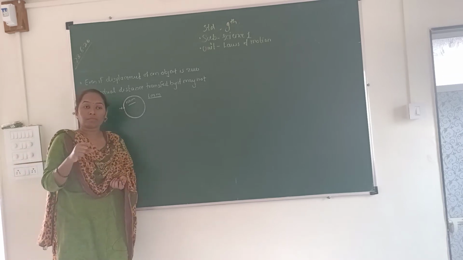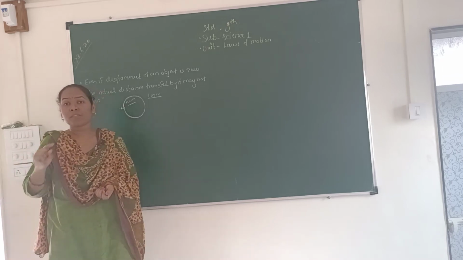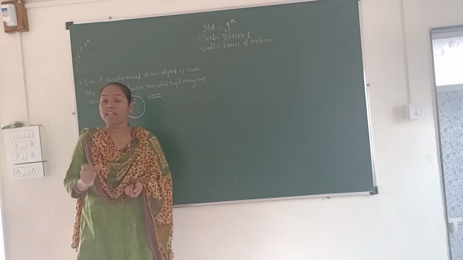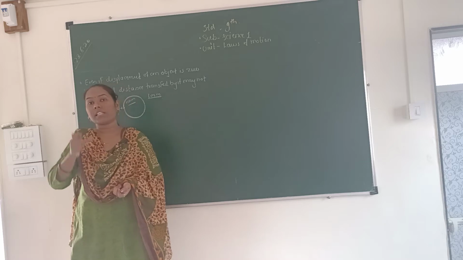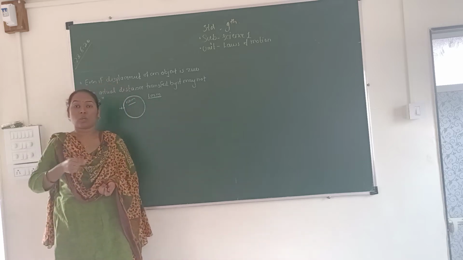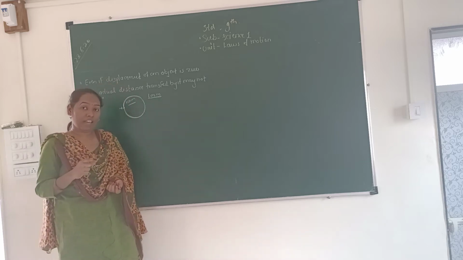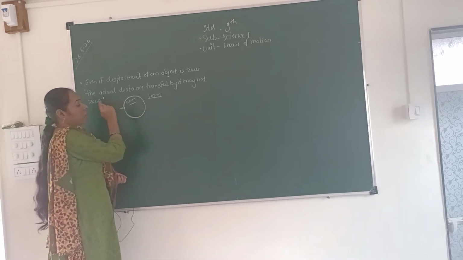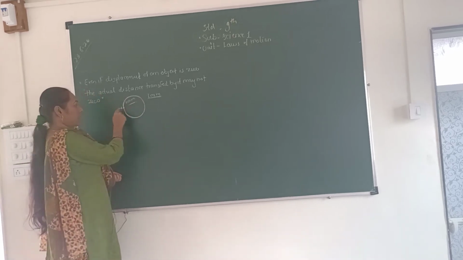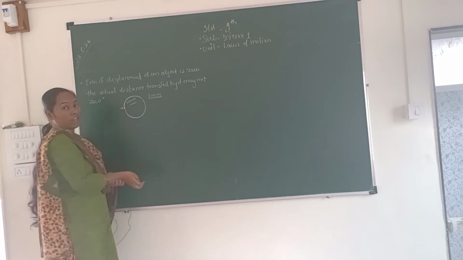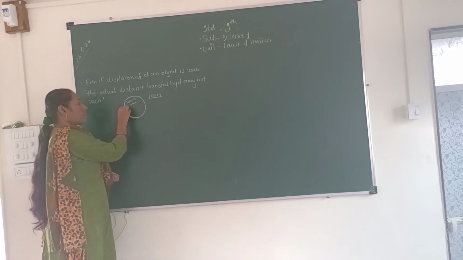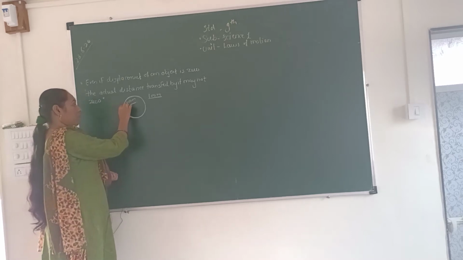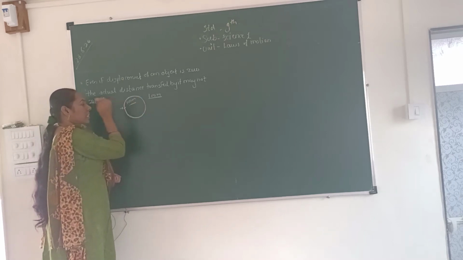How is it? When the person moves in a circular path, the distance covered is actually the length of that circular path. Here the 100 meter is not the actual distance covered by the person. He starts from this point and comes again to this point.